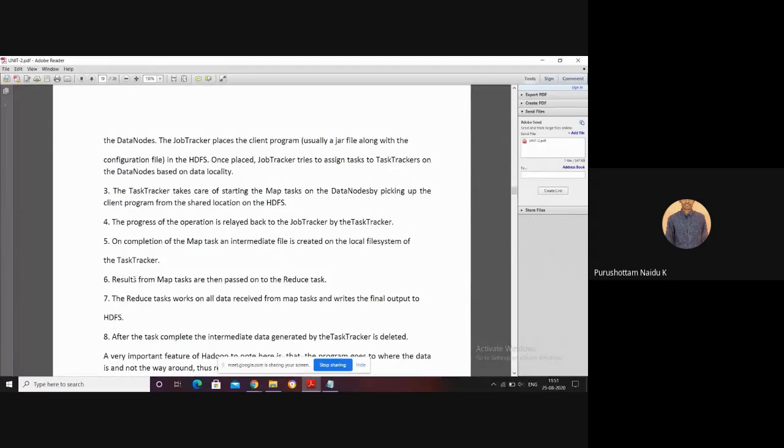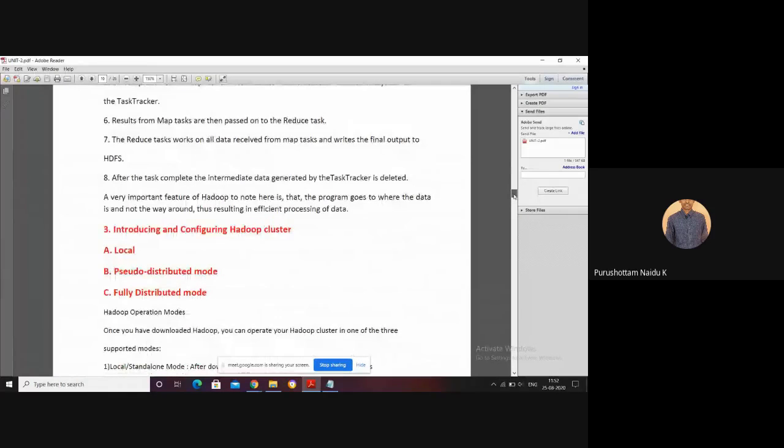Results from the map tasks are passed to the reducer task, where the reducer task works on all data received from the map tasks and writes the final output to HDFS. When the task is complete, the intermediate data generated by the task tracker is deleted.